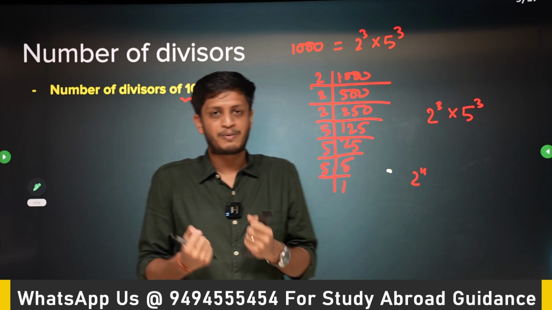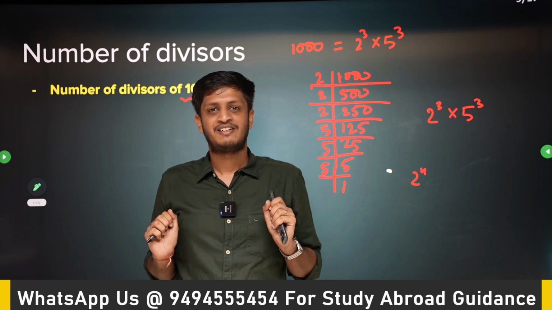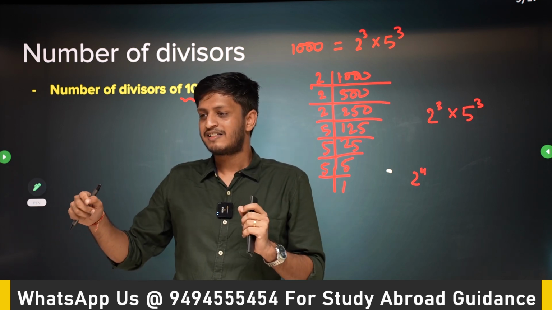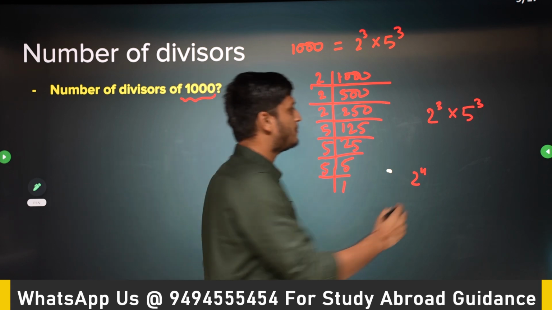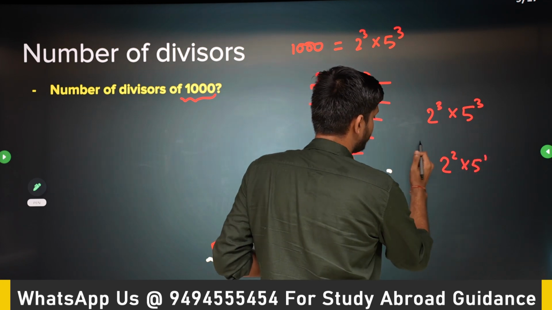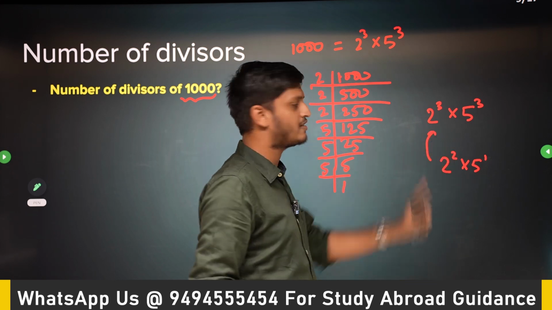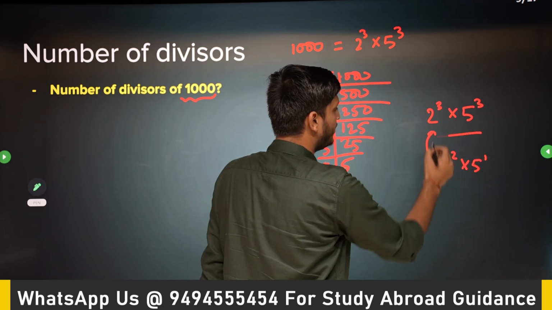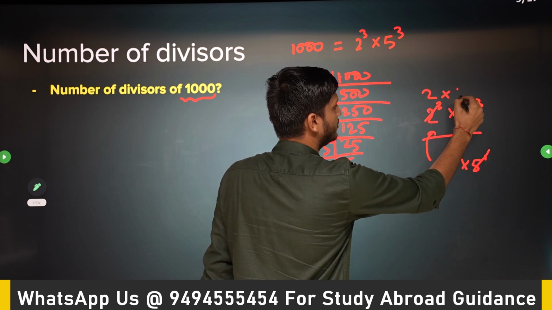So this is the capability of the number. Think of it this way. 1000 has three 2s and three 5s. So any number which has no more than three 2s and no more than three 5s can divide it. For example, a number like 2 squared into 5 to the power 1. This can divide 1000. This will always divide 1000 because when you divide it, you will have 2 and here you will have 5 squared.